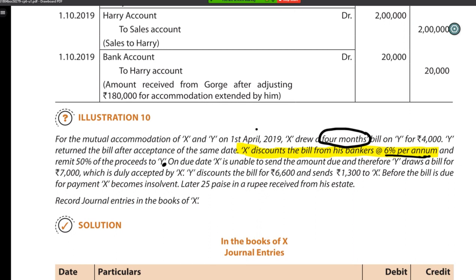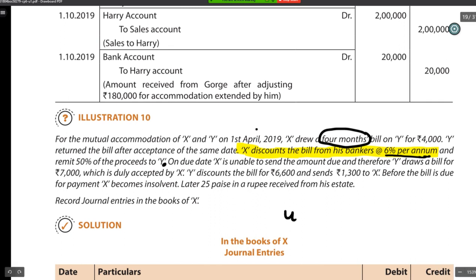So the discount charges should be applicable for 4 months. It's like a loan from the bank: you have to pay interest for as many months as you have taken it. Here also it is the same. The bank is giving you money for 4 months, and after the 4 months the bank gets its money back, either from the drawer or the drawee, it doesn't matter.